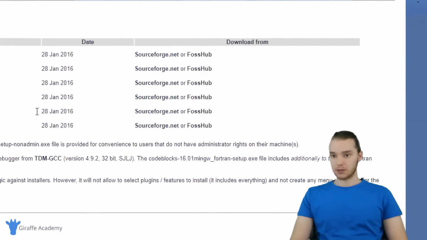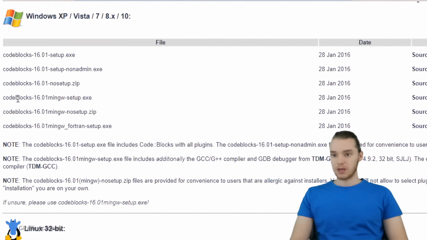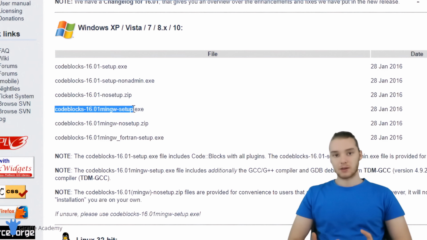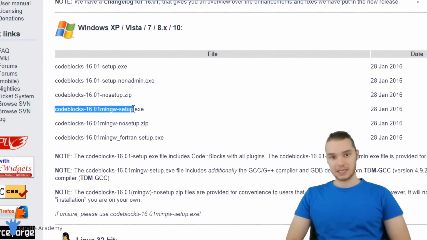You'll see there's little options for us to download this stuff. There's a bunch of options here. What we want to download is going to be this one right here. It says CodeBlocks, and then the version number, and then it says mingw-setup. Basically, this is going to allow us to install CodeBlocks. So we're going to be able to install that IDE program, and we're also going to be able to install a C compiler.